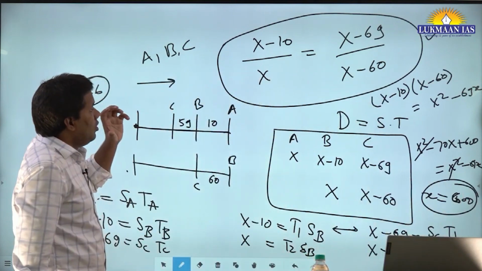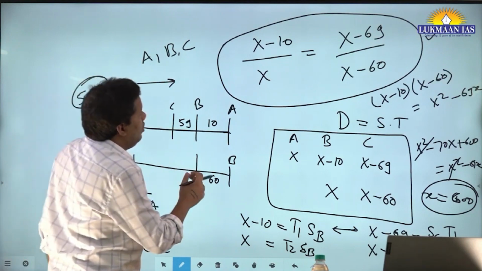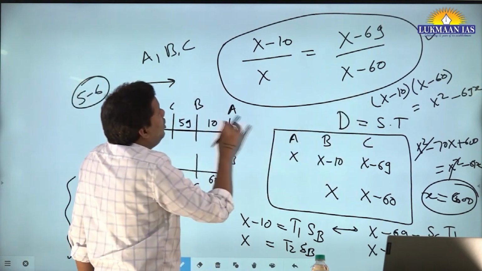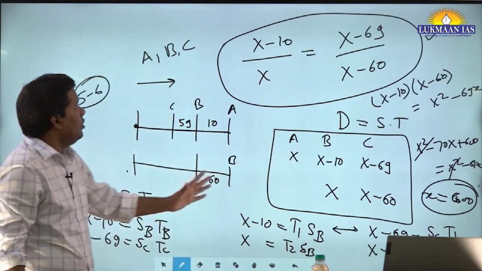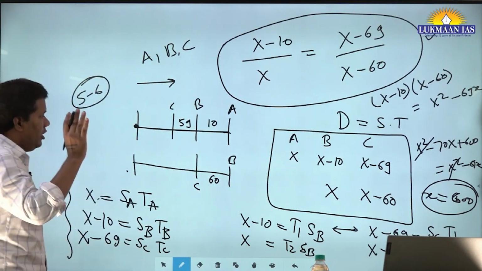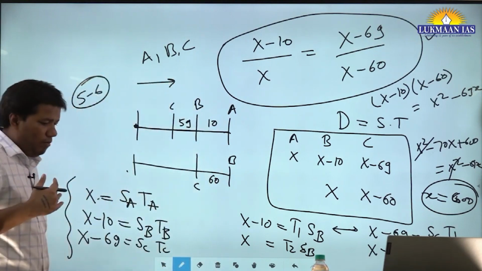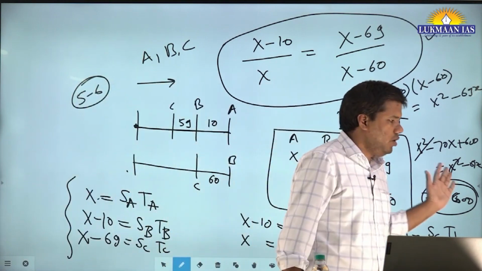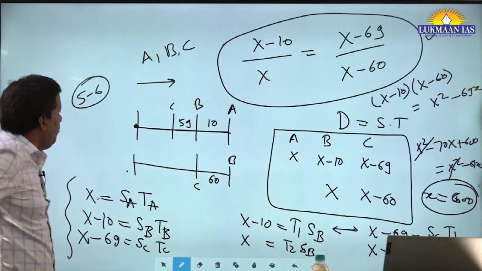See, now one more thing. Suppose your computation abilities are very good, and there are some options. So here, rather than solving this equation, you can directly try to put the options and eliminate the wrong ones. This is the way, if somebody says, I scored 99.100%, this is the way they think. So this is my session. Try to think in such a manner. I hope this thought process has helped you.